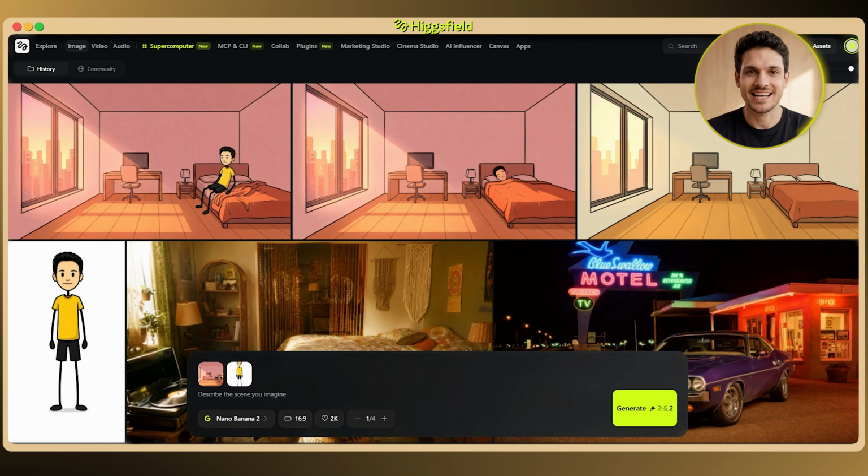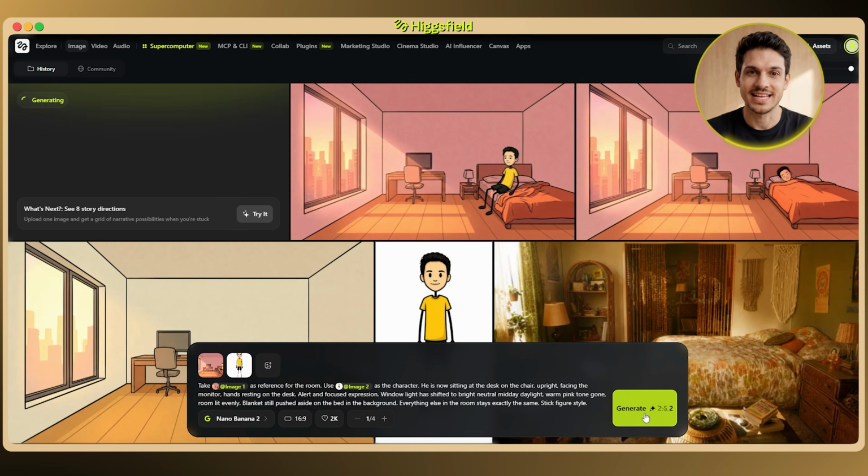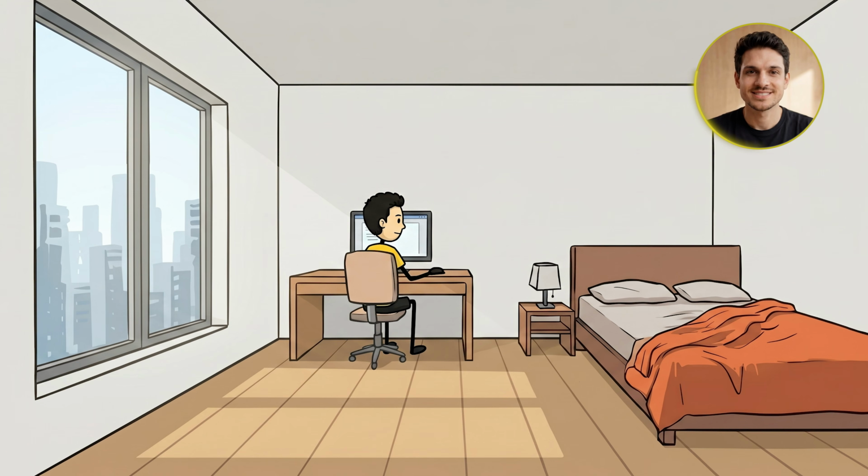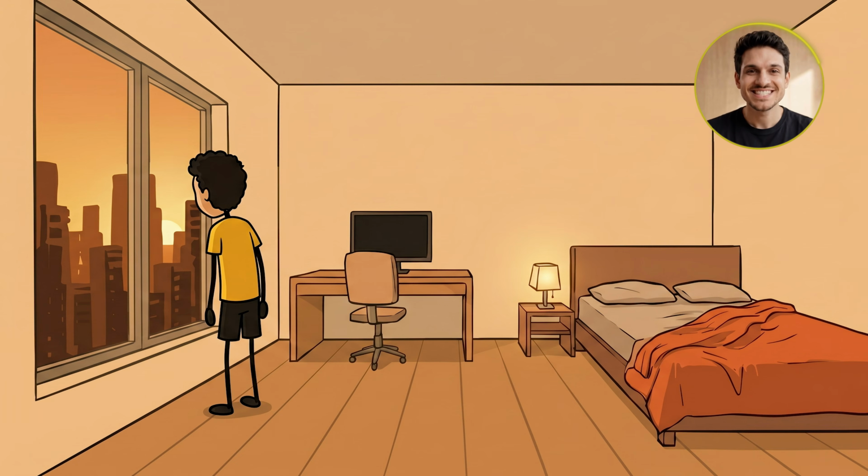Next is midday at the desk, focused on the monitor under bright daylight. Same desk, same walls, same everything. The only thing that moved is the daylight going flat and bright. Then it's evening, standing at the window looking out with the monitor off and the room washed in orange. And again, the only thing I actually touched is the window, but that orange glow on its own sells the whole evening.